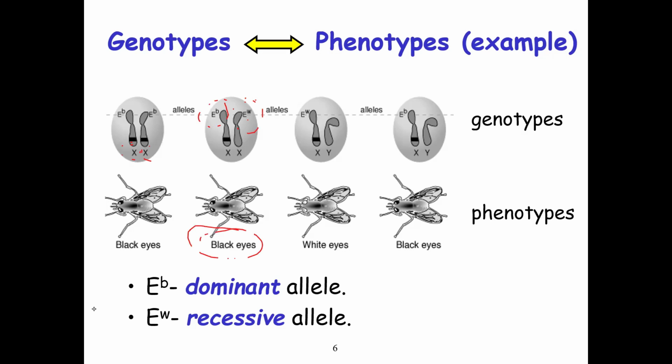So where is the white character? The white character is a recessive allele. A recessive is a character that is dominated by a dominant allele, and a dominant allele is an allele that masks the white character.